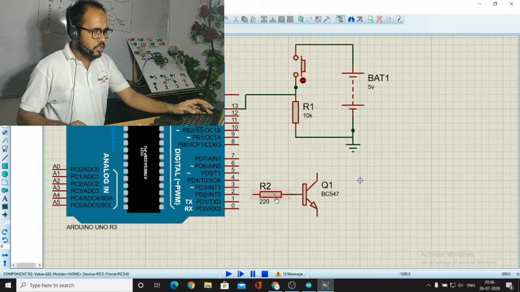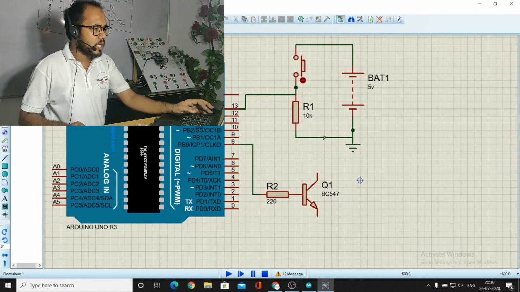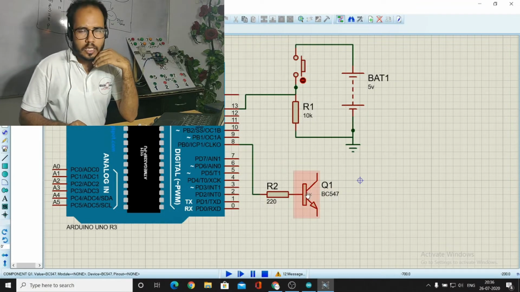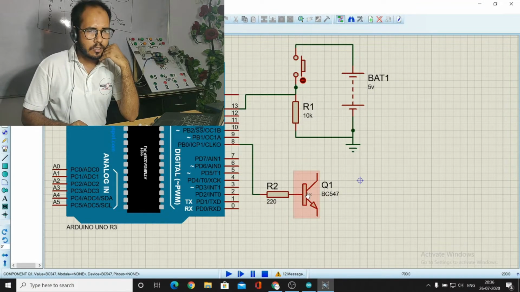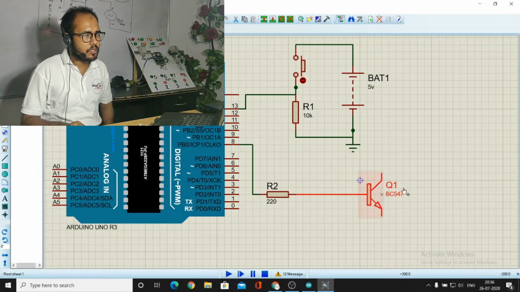Okay, after switching to this one, we have to connect this one to pin 8. It's connected. Now we have to select this for the relay function. So let's use it for the relay. Okay, we have to select here the relay.